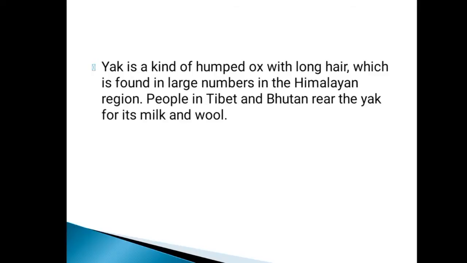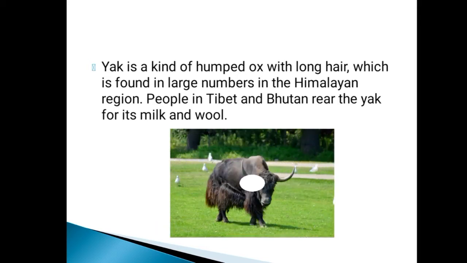The next one is yak. Yak is a kind of humped ox with long hair. It is a type of ox which has very long hair, and it is found in large numbers in the Himalayan region. Mostly it is found in the Himalayan region.